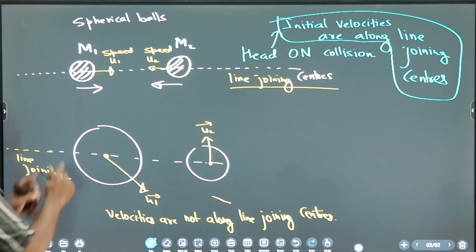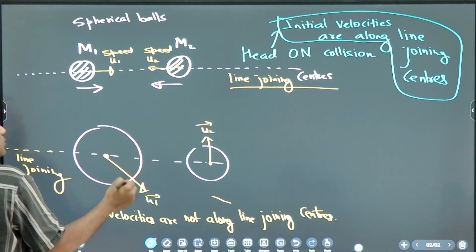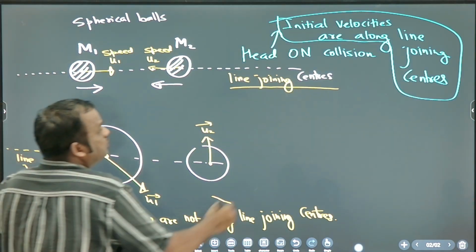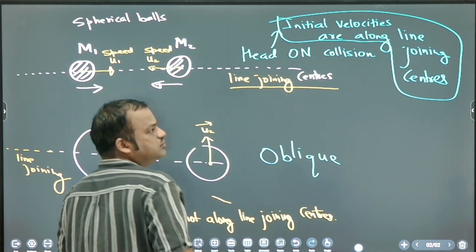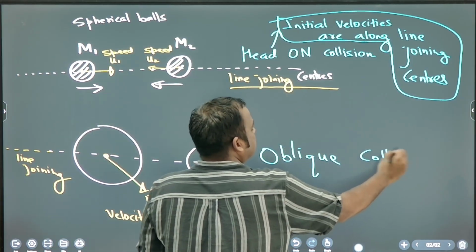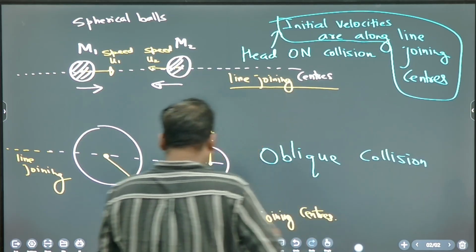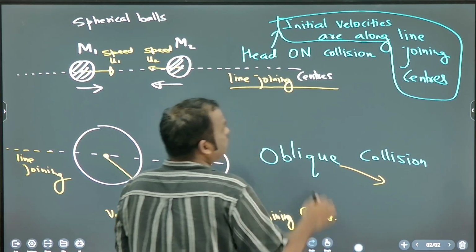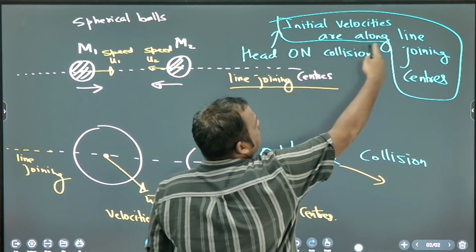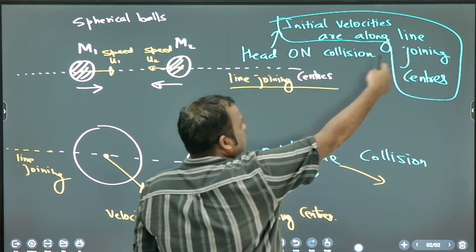Okay. So first you understand head-on collision. Then what do you call this type of collision? This is known as oblique collision. What is oblique collision? Oblique collision, if initial velocities are not along the line joining centers.